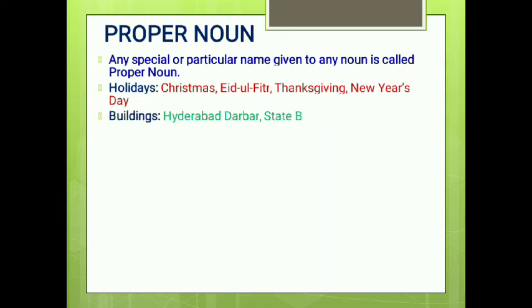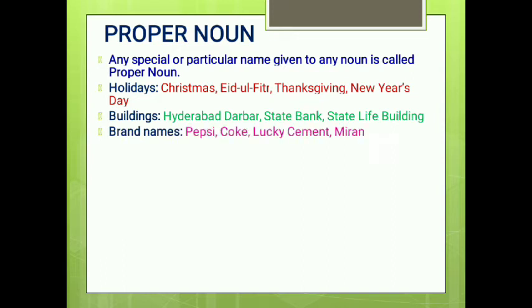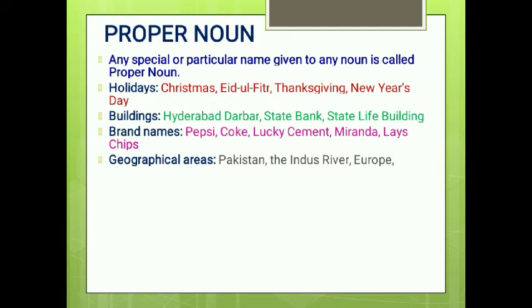Names of buildings like Hyderabad Darbar Restaurant, State Bank, State Life Building. Names of brands like Pepsi, Coke, Lucky Cement, Mirinda, Lay's Chips. These are the names of brands. They are proper names of the brands. Geographical areas like Pakistan, the Indus River, Europe, Sindh. These are the proper names of geographical areas.